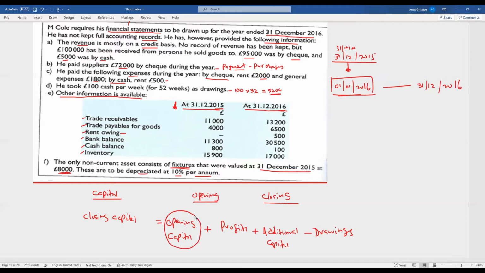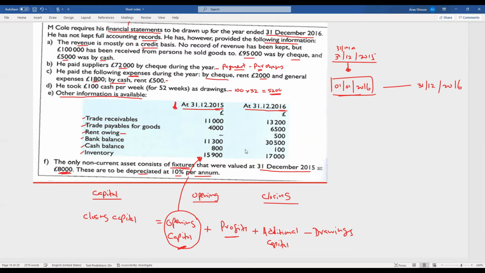Now we can identify the opening capital, because you are given the opening balance sheet numbers, the opening financial position. Through this information, you can identify the opening capital. However, since you are not given sales and purchases, although you are given the expenses, you can't identify the profit.